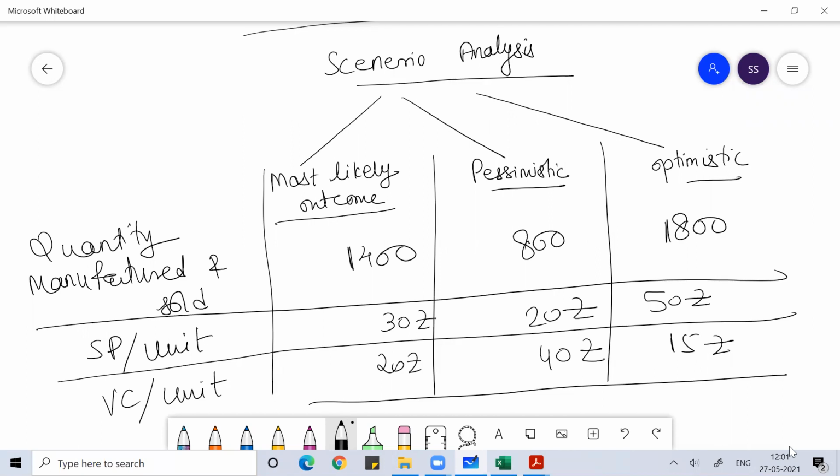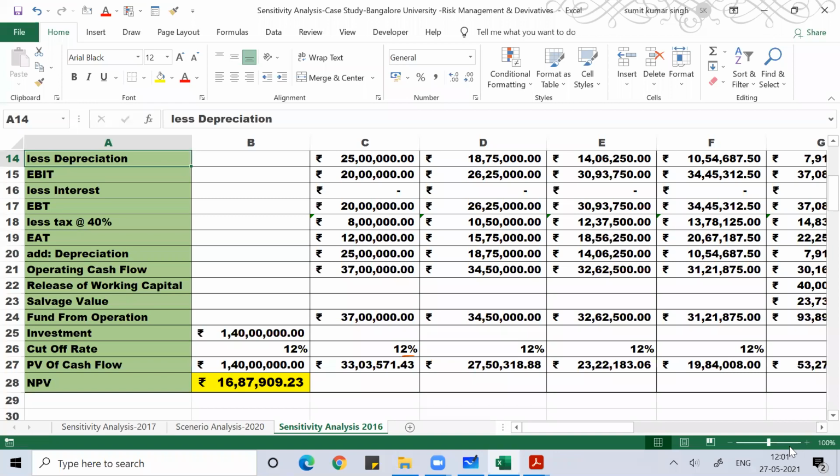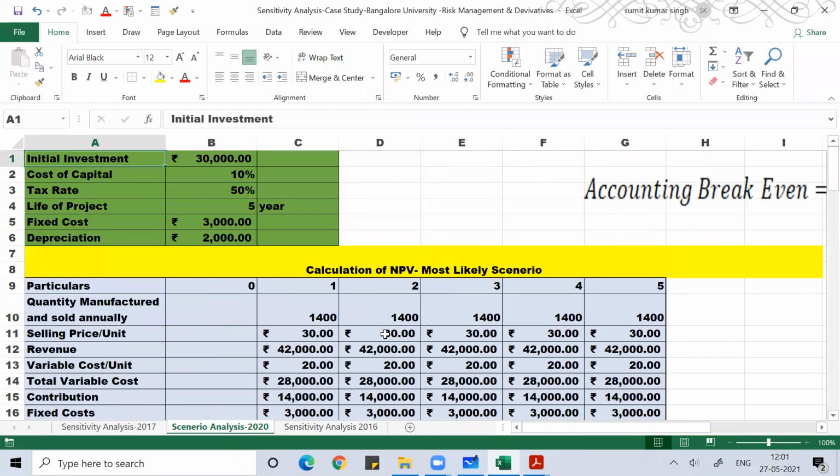Rest other variables we believe to be constant. Rest other variables will not change. Keep them constant, and under each scenario, we'll calculate the NPV of the project. Ultimately, we want an overview of different possibilities of outcome. That is how it works in the real world. In the real world, nothing is stagnant. Everything keeps on changing.